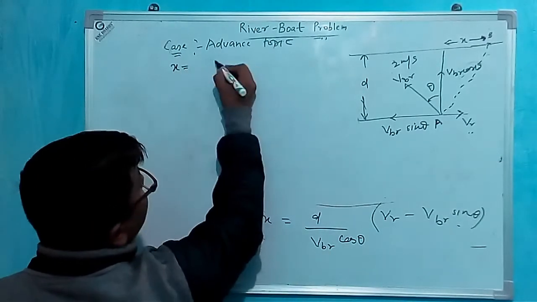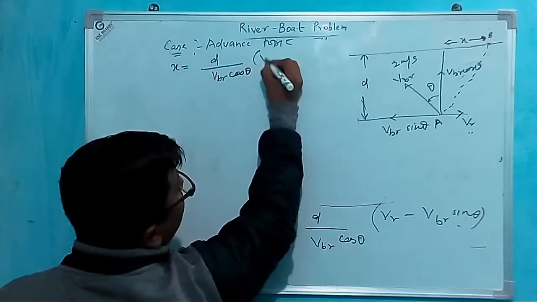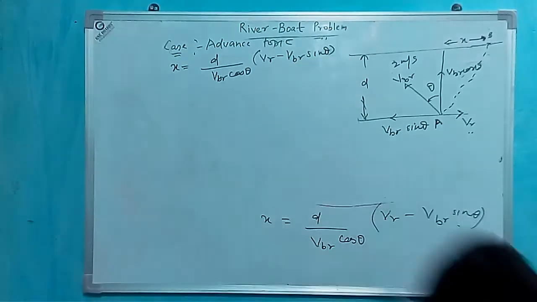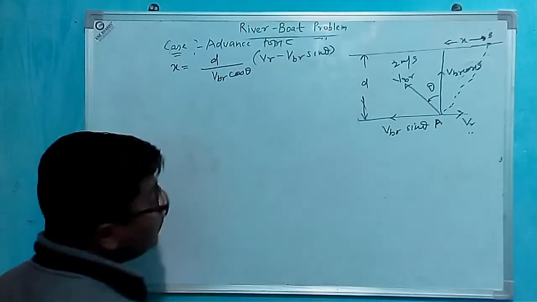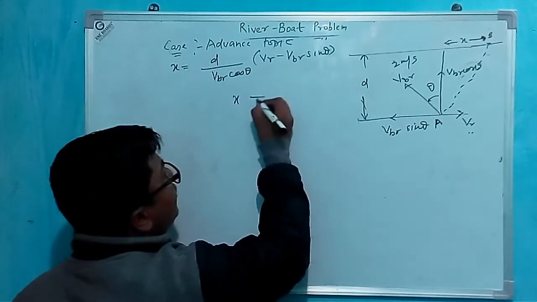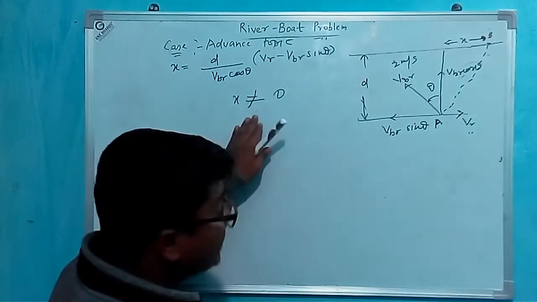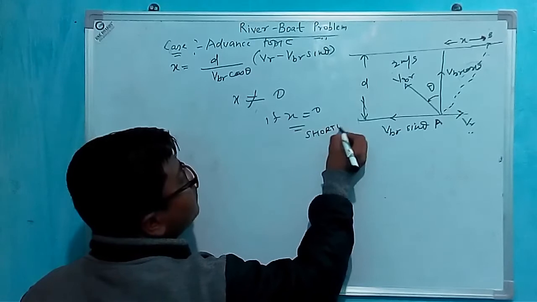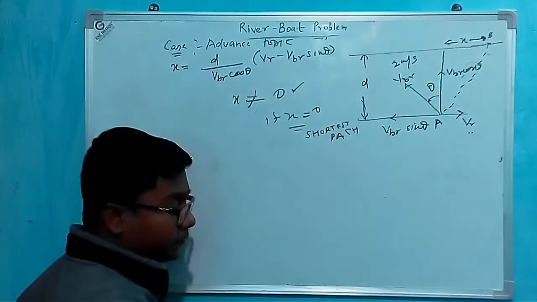X is what? d by v_br cos theta into (v_r minus v_br sin theta). This is x. I am saying that we know that x cannot be 0. If x were 0, then it would be the case of the shortest path. But we know that x cannot be 0.